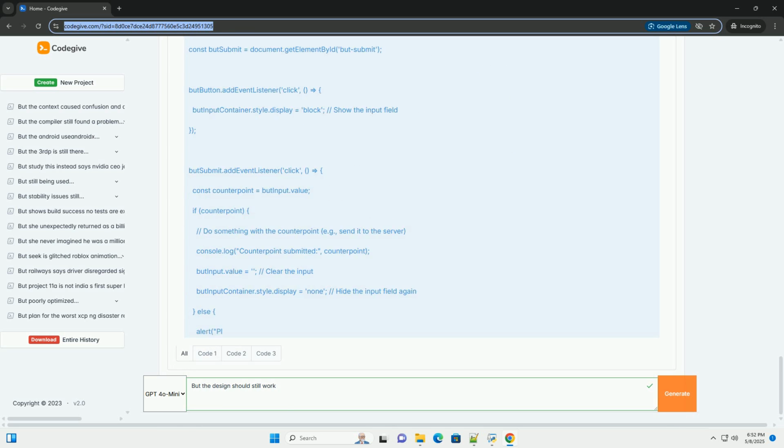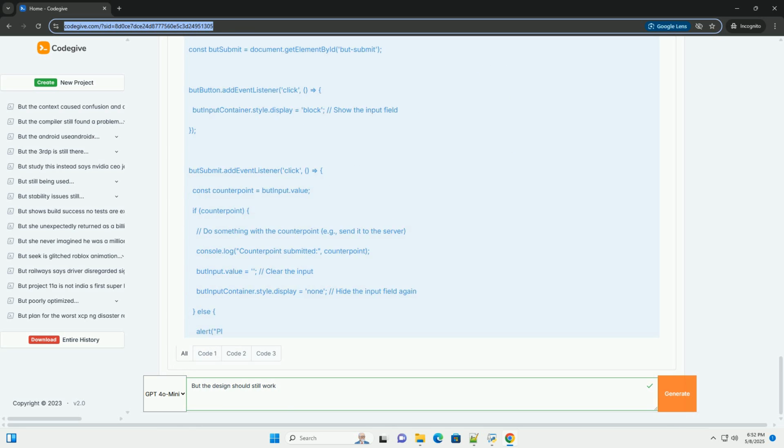JavaScript: references to the input container and submit button. Clicking the but button sets butInputContainer.style.display = 'block' to show the input field. The butSubmit addEventListener click handler gets the value from the input field, performs an action, in this example it just logs to the console, then clears the input field and hides the container again.